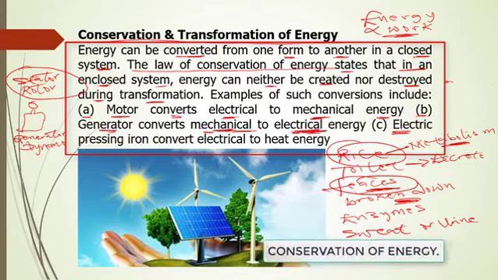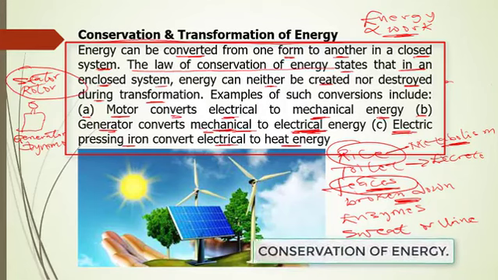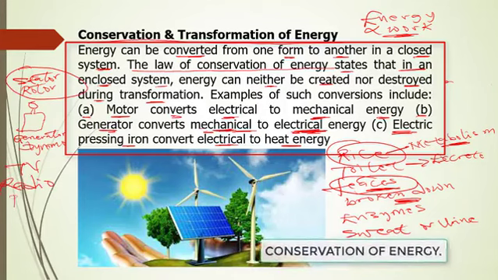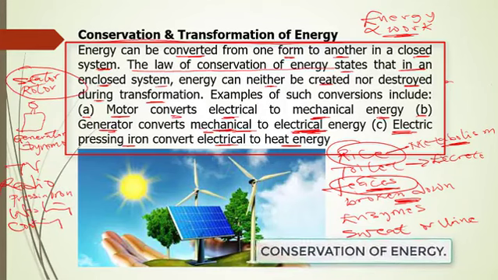And then we also have C, the electric pressing iron, which converts electrical energy to heat energy. You see, when you put on the generator in your house, so many things come to life. We have our TV, our radio, our pressing iron, our washing machine, our cooking stove. All of these things come to life. Even our phones are able to start charging. All this started from a single process, and that was the generator that we put on outside.